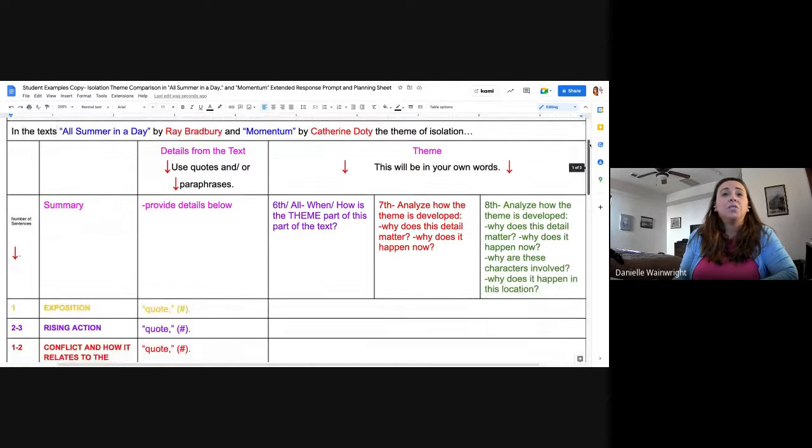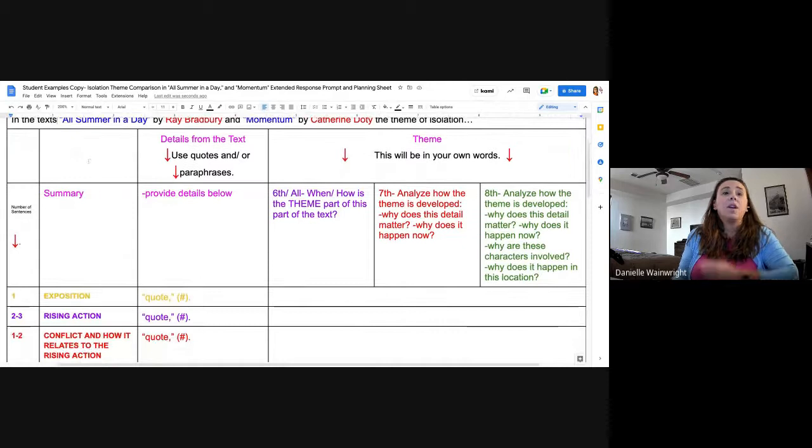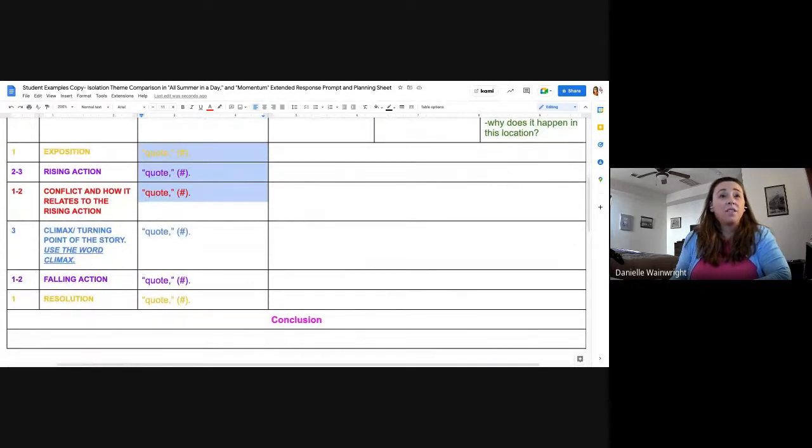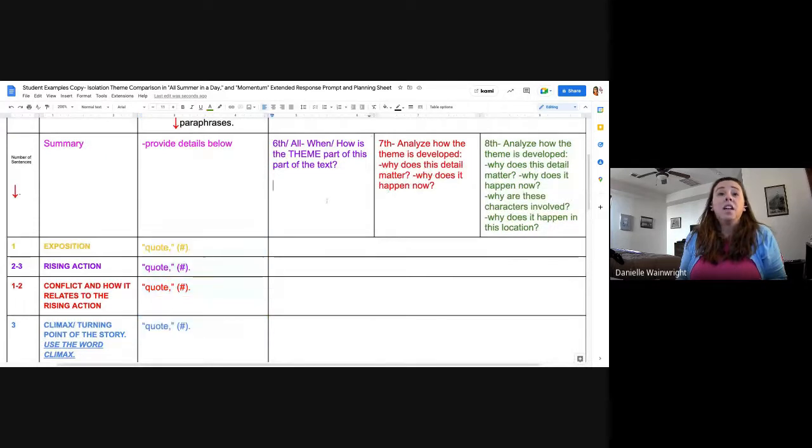Now what we're going to do is notice the way that this graphic organizer is structured. First of all, this column right here just tells you about how many sentences each one of these things needs to be, okay? And then this will be your quote from a text. I'll tell you right now, you're not going to have every single one of these be a quote. That would be like 6 quotes? I'm not going to have 6 quotes in here, but you could have them and they might be in these different parts of this text. And then here, you'll see that 6th, 7th, and 8th graders need to do different things. All of you need to analyze theme, but in different ways, right?